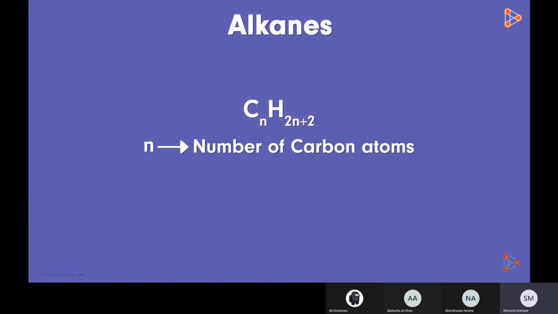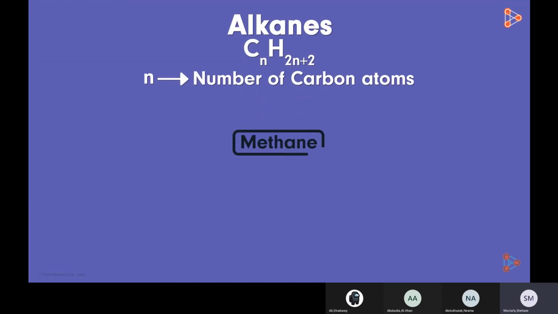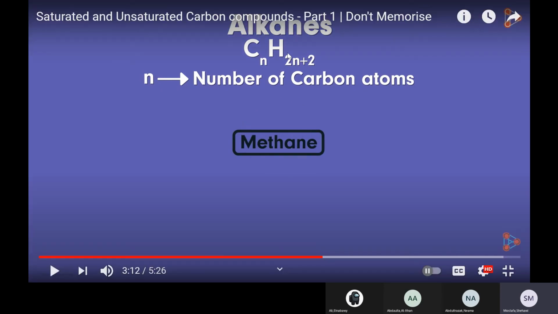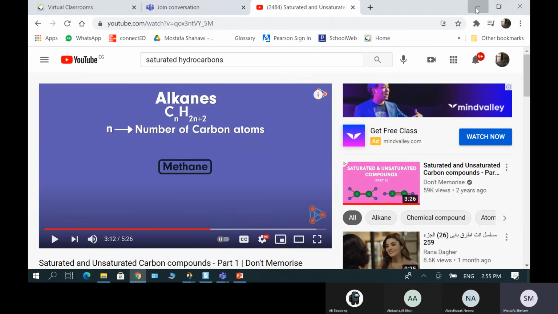The simplest alkane that we know is methane. Can you tell me its molecular structure? Can anybody tell me how many carbon atoms are in methane? Have you studied it before, guys? Methane. Does anybody know? Yes, CH4. Yes, bravo. CH4. So one carbon atom. If you want to represent it, let me do that for you, so it's easy to understand.